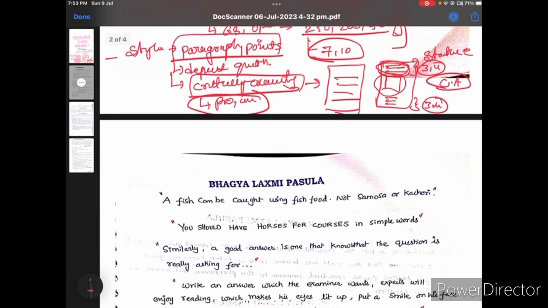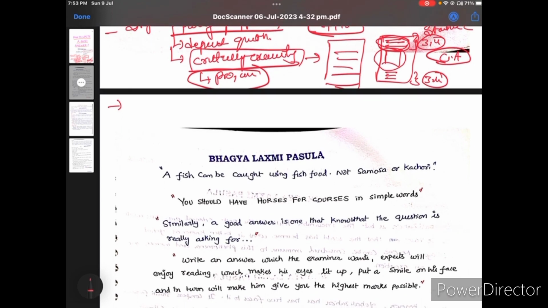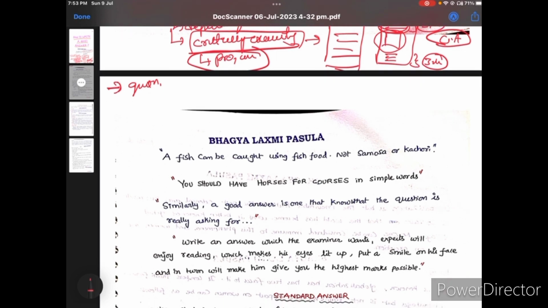And after that, come to the style of answer writing. The style of answering questions depends on the questions only. Because sometimes the question asks to critically examine, sometimes to define, sometimes to enumerate. So the keywords play a very important role in answer writing. I'll explain the keywords also later. So first of all, we should know how to write an answer, and keywords are going to play a very important role in your examination.